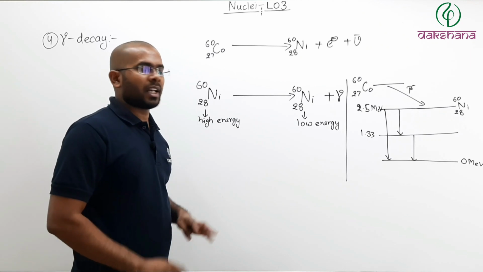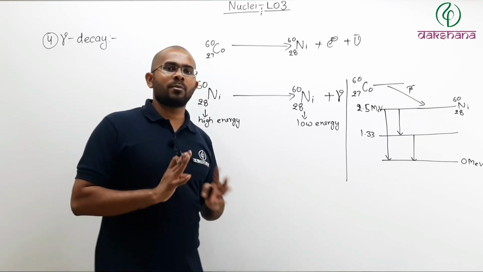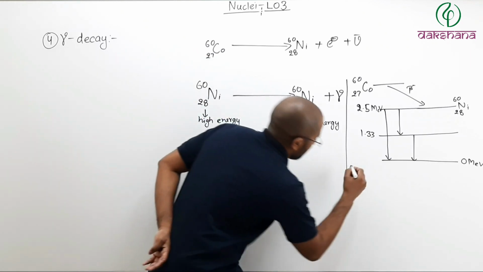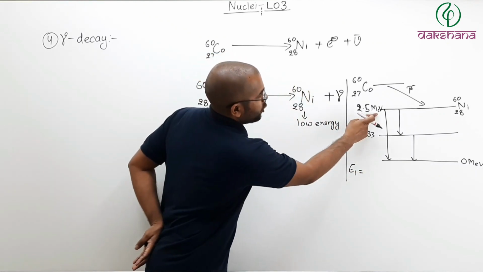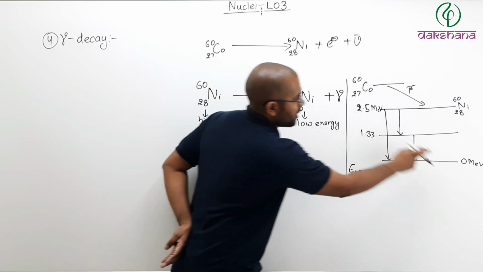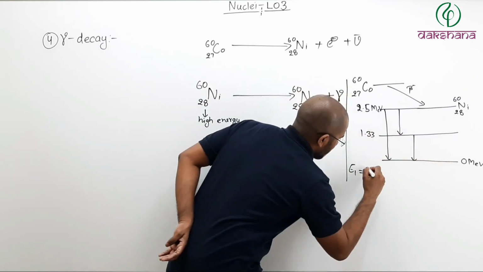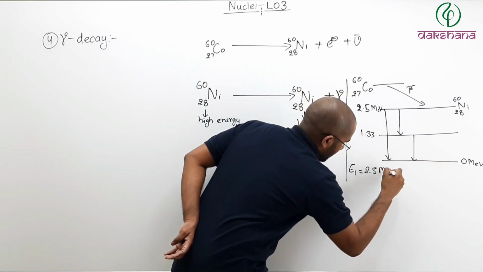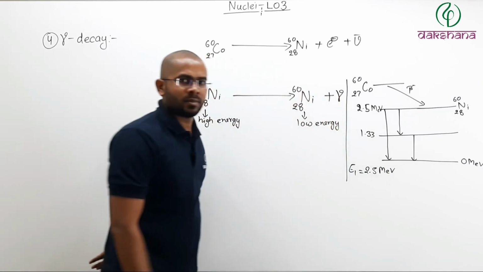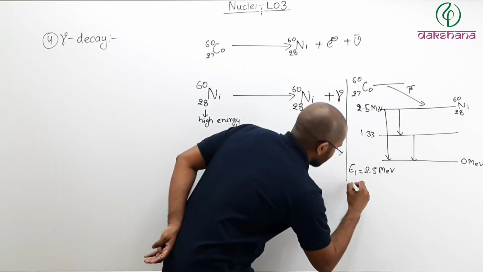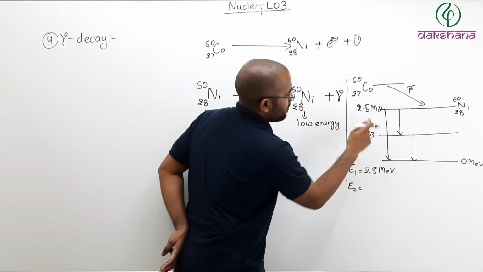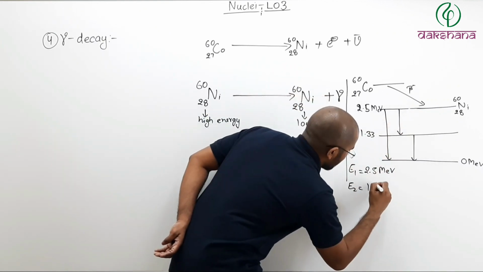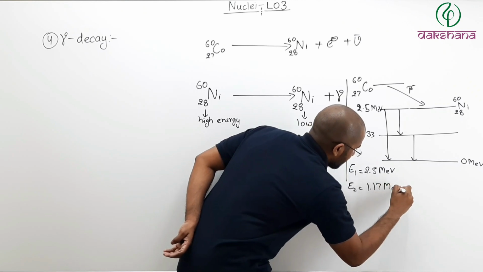So what will happen? There are three kinds of photon emission possible. Number one, how much energy photon is possible? From 2.5 mega electron volt to 0 mega electron volt. So a 2.5 mega electron volt photon energy is possible. Second, from here to here, so 2.5 minus 1.33, so 1.17 mega electron volt.